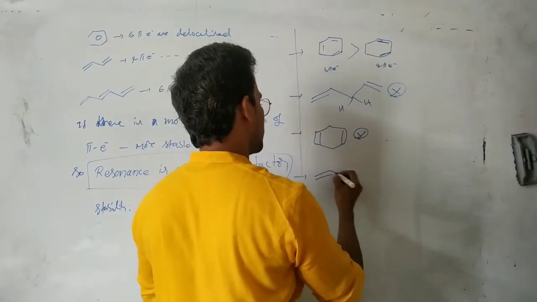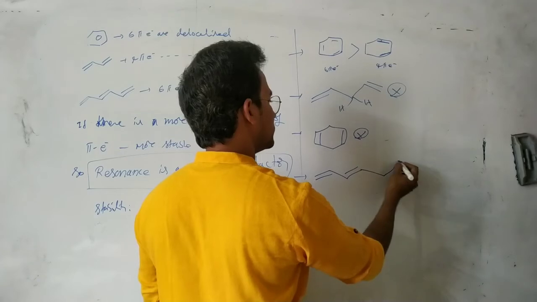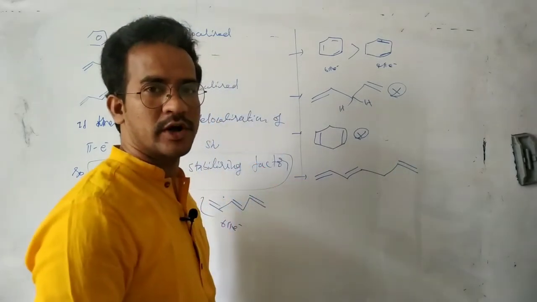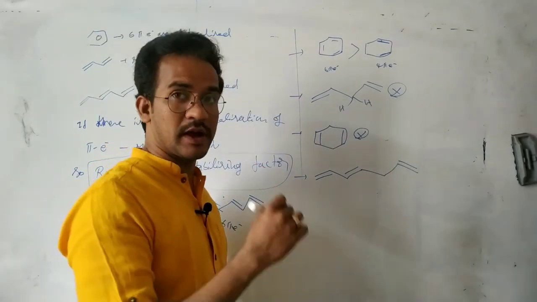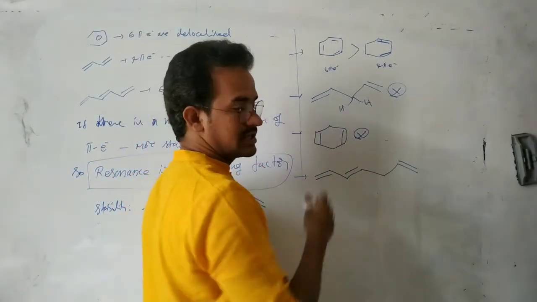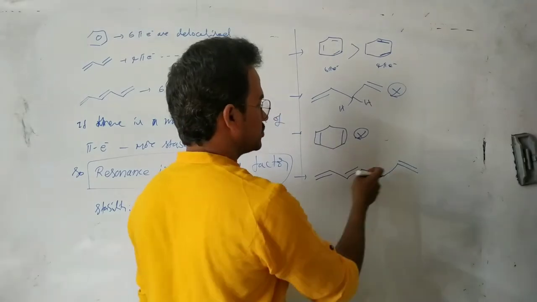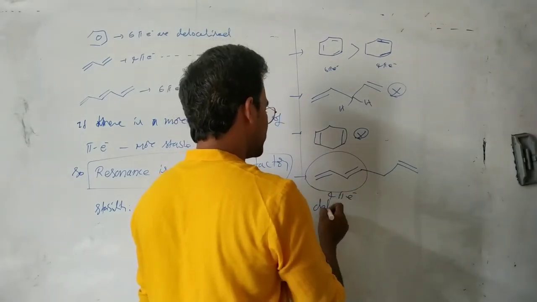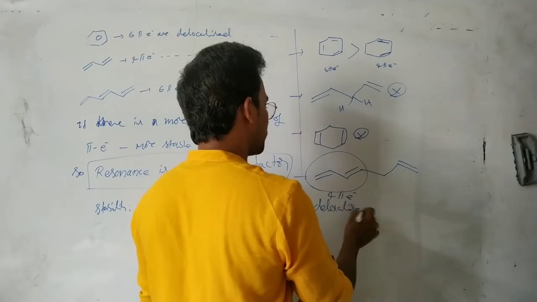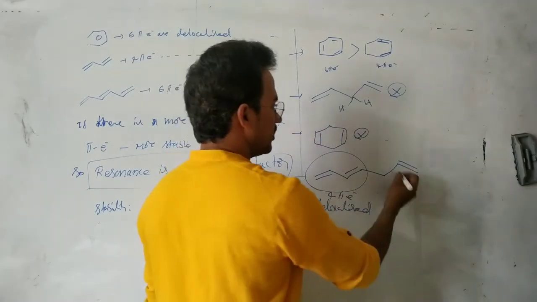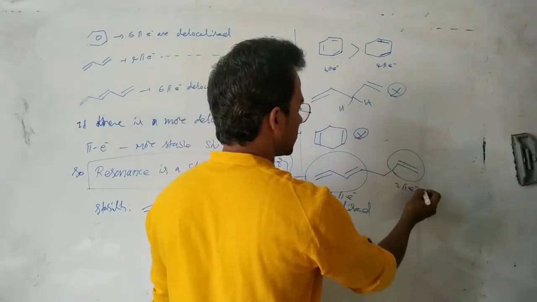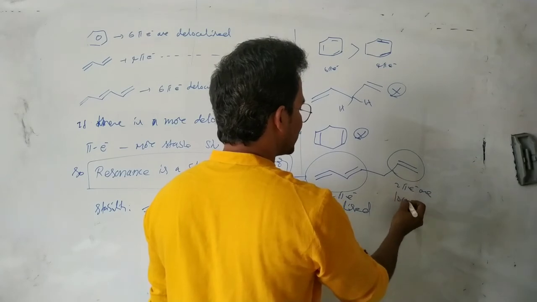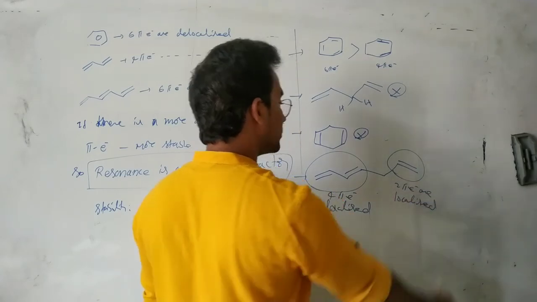And next you see this pi bond, here, this pi. So totally here 3 pi bonds are there. In this molecule 6 pi electrons are there. But these 4 pi electrons are delocalized. Now these 2 pi electrons are localized electrons, so they are not delocalized.